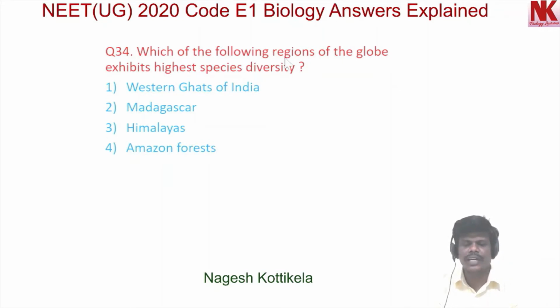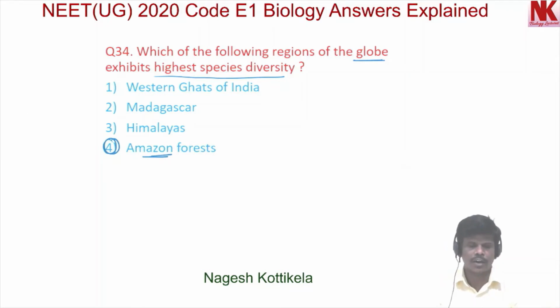Which of the following regions of the globe exhibits highest species diversity? Option 1, Western Ghats of India. Option 2, Madagascar. Option 3, Himalayas. Option 4, Amazon forests. Obviously, option 4 is the correct option. The Amazonian rainforest in South America has the greatest biodiversity on earth. So option 4 is the correct option.